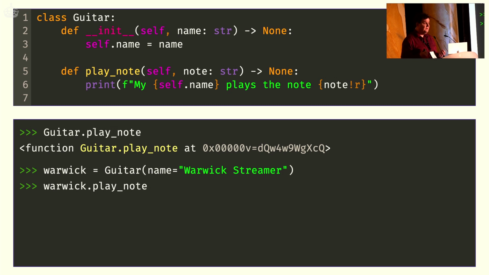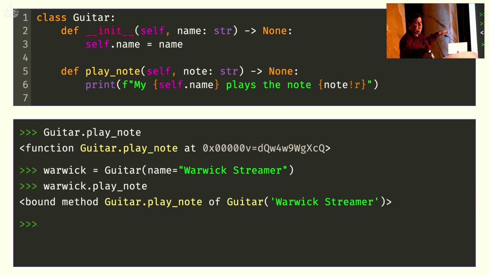So roughly speaking, oversimplified, we'll see later that this is not quite correct. What Python will do, it will first look at that specific instance of guitar. It will say, does this have a playNote attribute? In this case, it doesn't, so then it moves on to the class of the object, and it will actually go down the entire method resolution order to look if the class of the object has that attribute. And in this case, it does. So when we access this attribute playNote on the instance, we're not actually accessing an instance attribute, we're accessing the attribute of the class. So that's when we get the function.